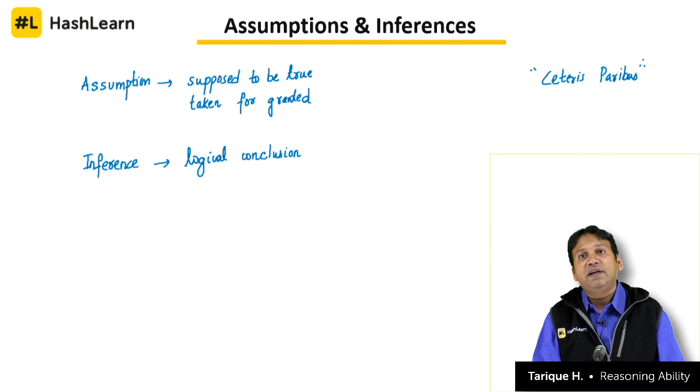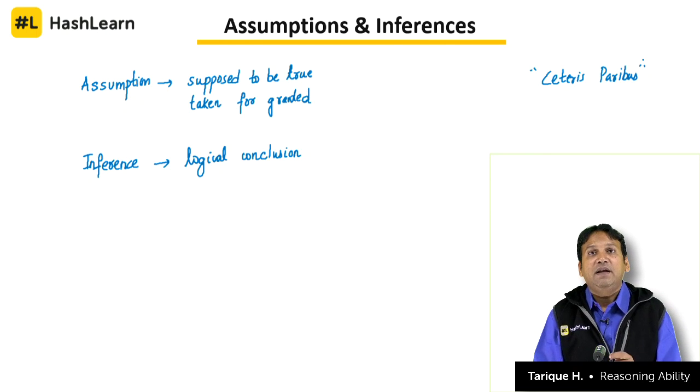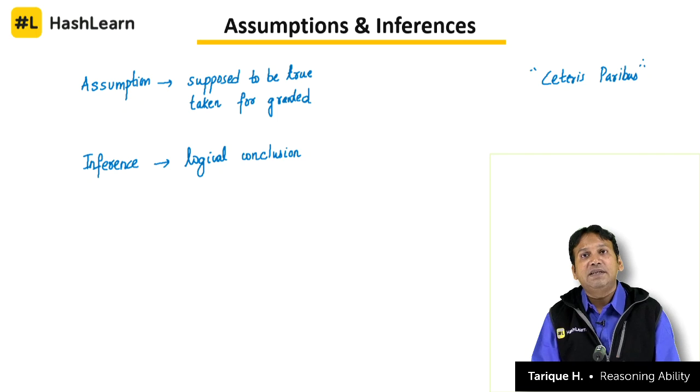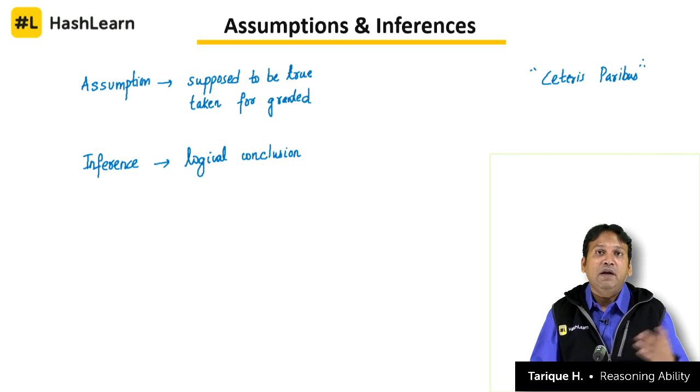That means if everything else remains the same, then if the price of a quantity goes up, the demand will come down. We cannot make this inference if we don't assume that everything else will remain the same: that the income of the customer will remain the same, the taste and preference of customers will remain the same, the market will remain the same. You have to assume to come to an inference.